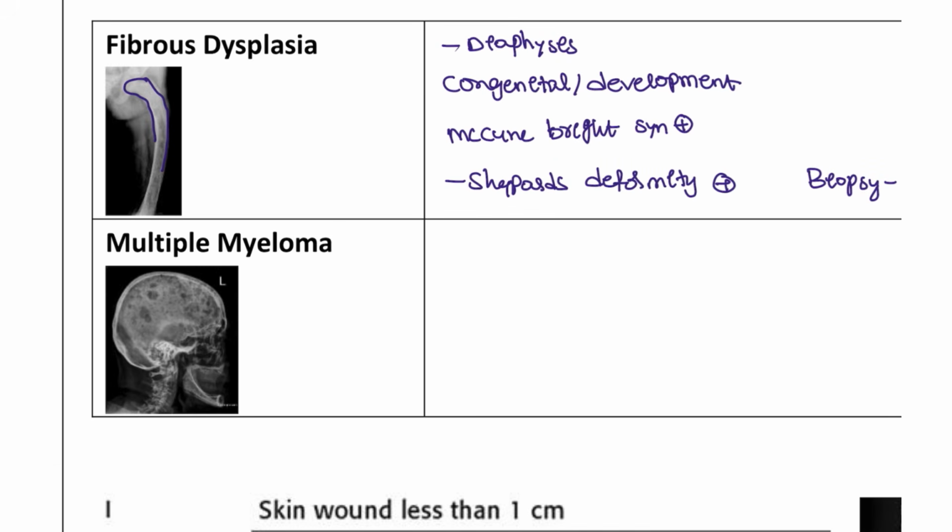Next one is multiple myeloma. As I said, this is the most common malignant bone tumor, and classically patients will have back pain. The patient always complains of back pain, and it is in old people, like men in their 60s or 70s, who present with multiple myeloma. Specifically, on the peripheral blood smear, you are going to see rouleaux formation.